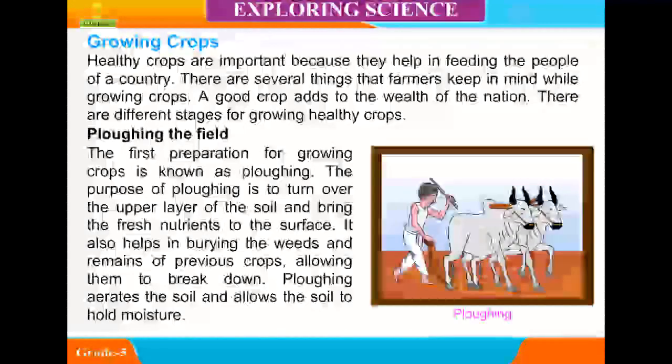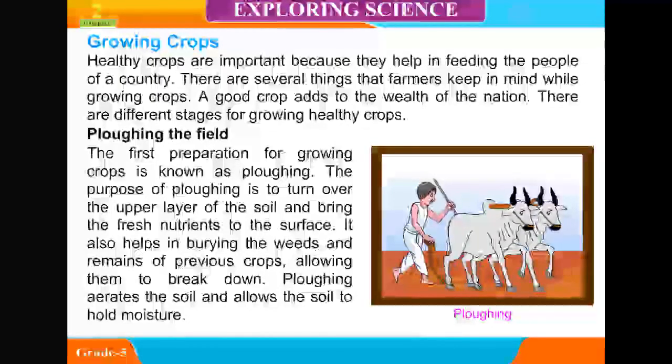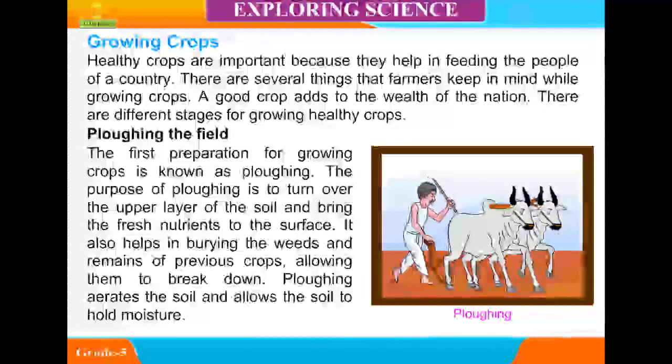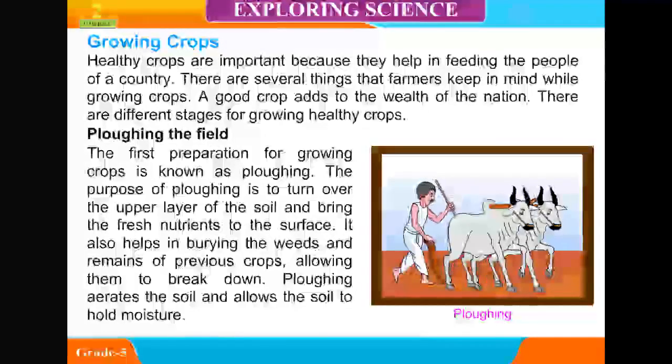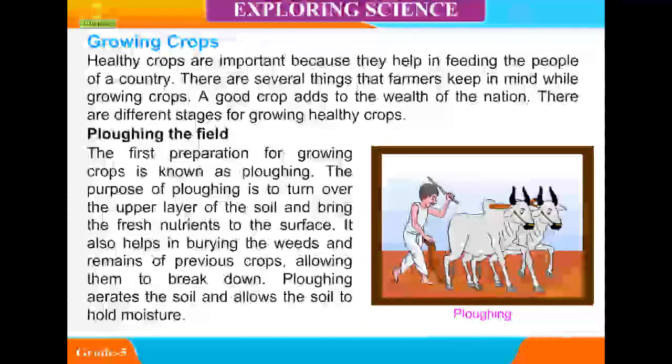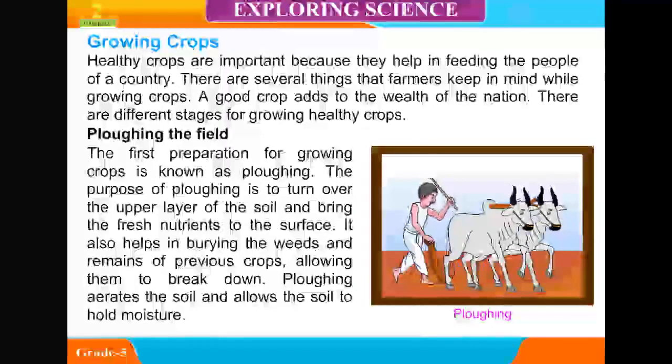Plowing the field. The first preparation for growing crops is known as plowing. The purpose of plowing is to turn over the upper layer of the soil and bring the fresh nutrients to the surface. It also helps in burying the weeds and remains of previous crops, allowing them to break down. Plowing aerates the soil and allows the soil to hold moisture.